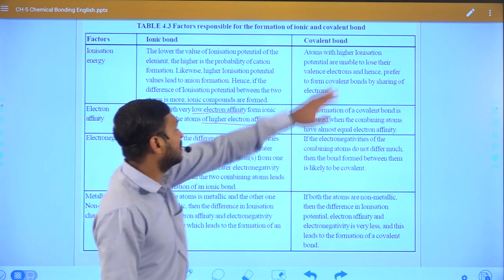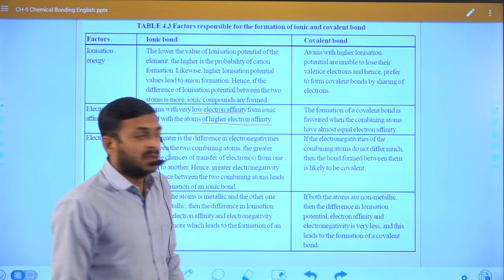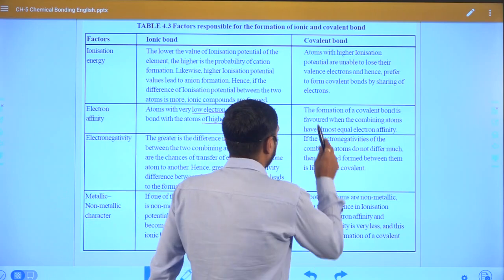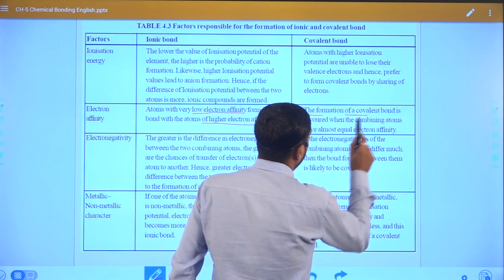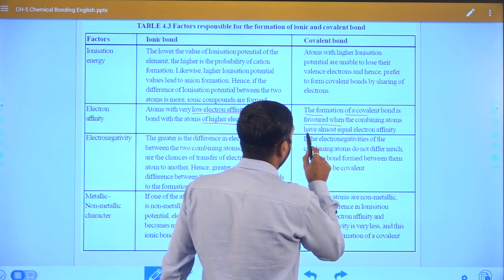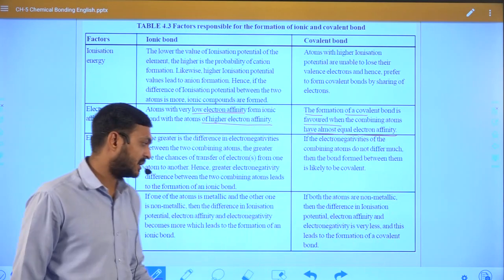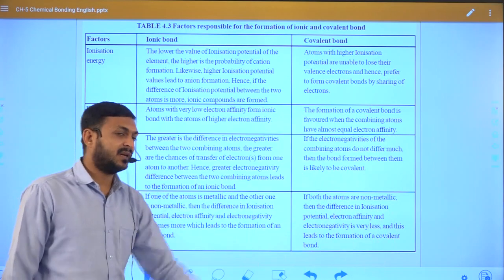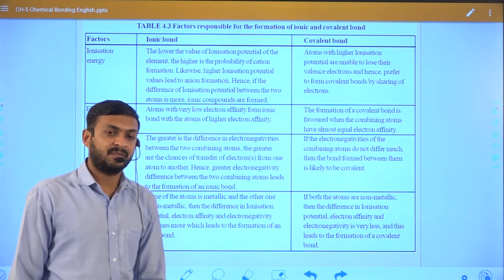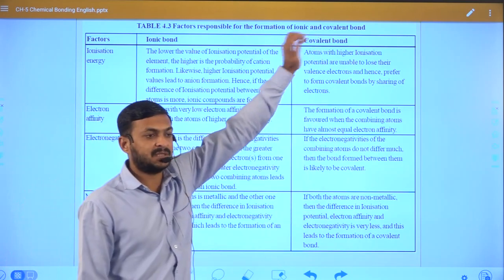While in the case of a covalent bond, you can see here both elements have a high electron affinity. The formation of a covalent bond is favored when the combining atoms have almost equal electron affinity. That means the electron affinity difference between the two elements is small, so in this case a covalent bond is formed.